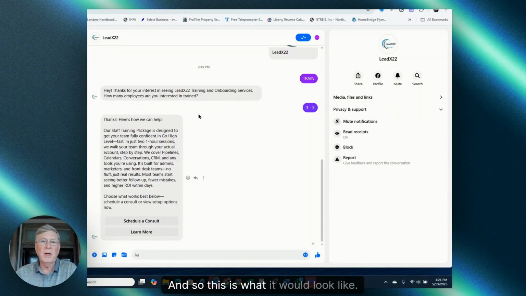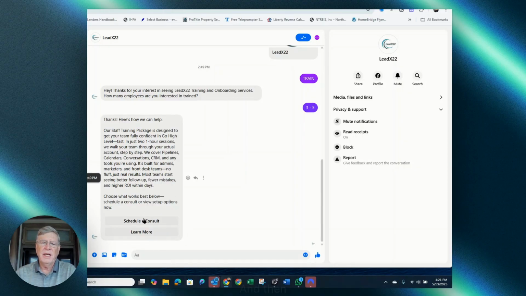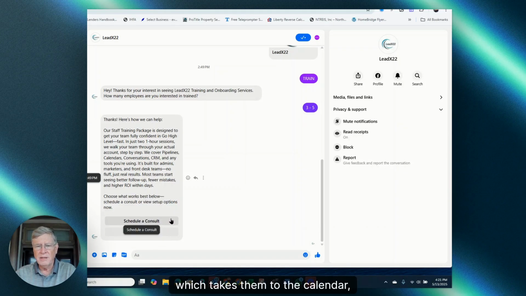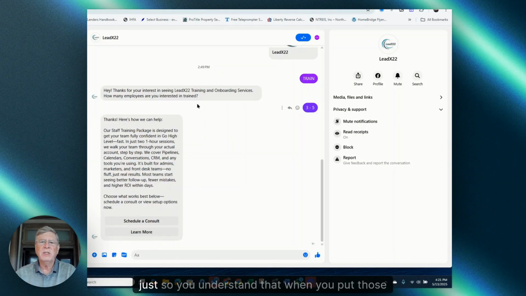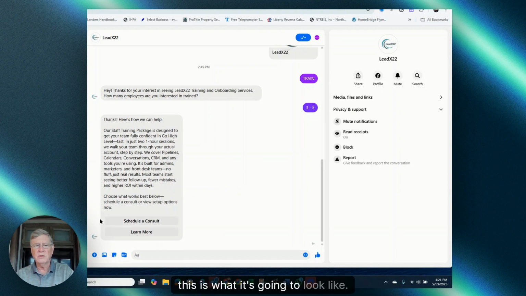And so this is what it would look like. This is on a different post that I made, but these are what the buttons look like when they show up. So the body of the message is above it, and then you can either schedule a consult, which takes them to the calendar, or you can learn more, which takes them to my website. So just so you understand, when you put those buttons on there and they send them in Messenger or in Instagram, this is what it's going to look like.